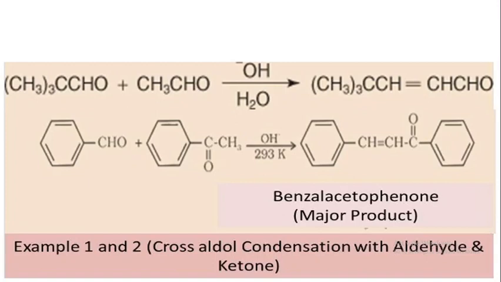Examples 1 and 2 are crossed aldol condensation with aldehydes and ketones.